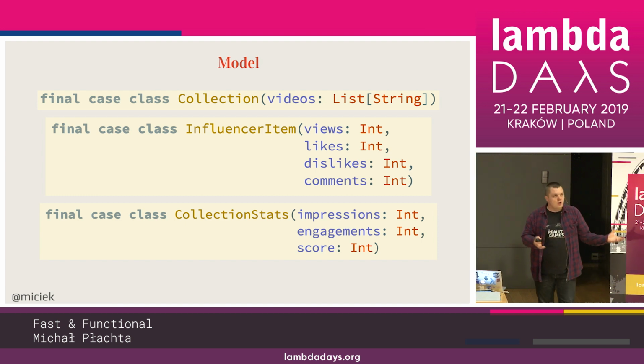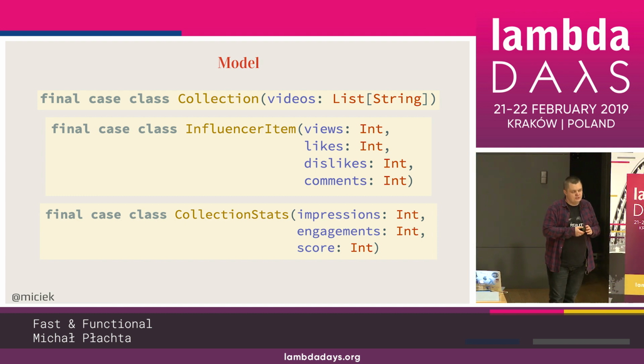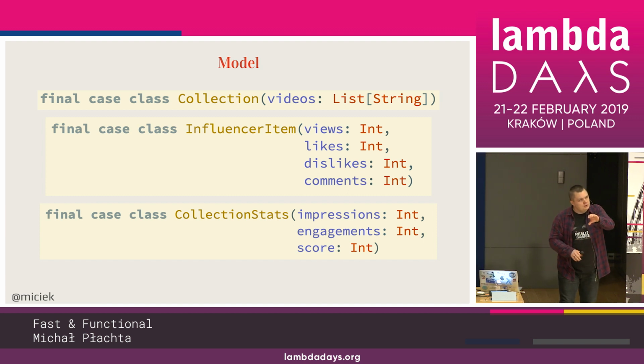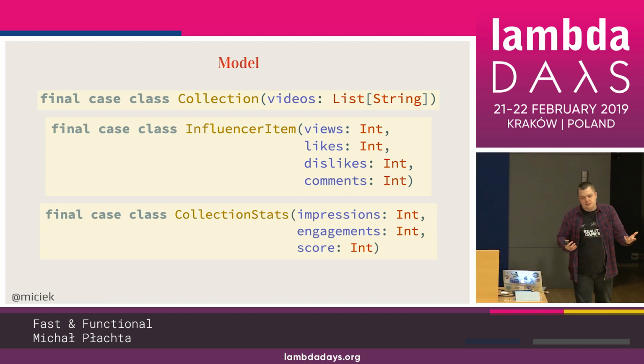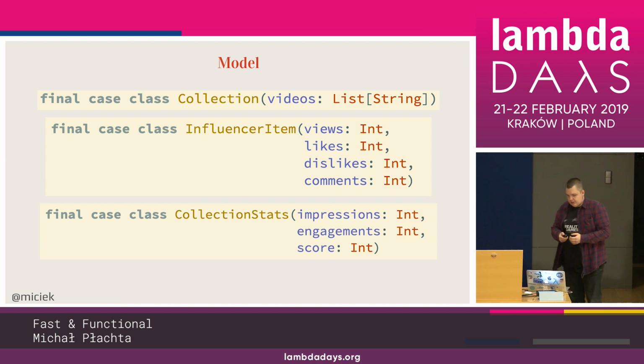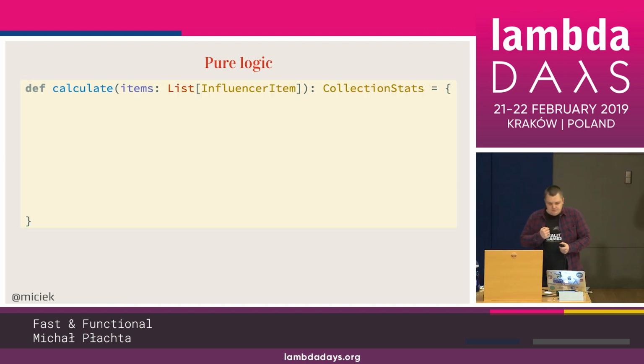The collection of videos, right? So a list of strings is just video IDs. Influencer item is just one particular video's statistics. And the collection stats, of course, the aggregated ones. And this is our pure logic.